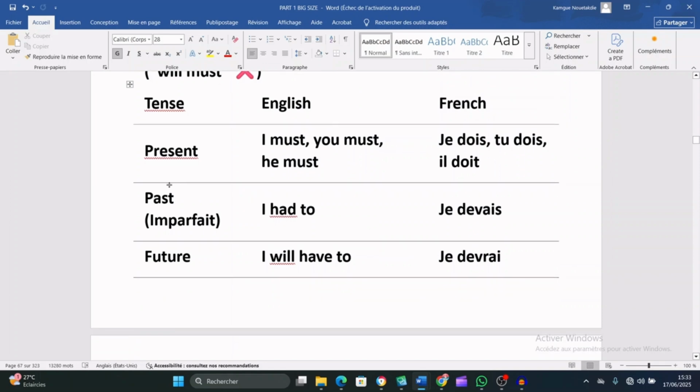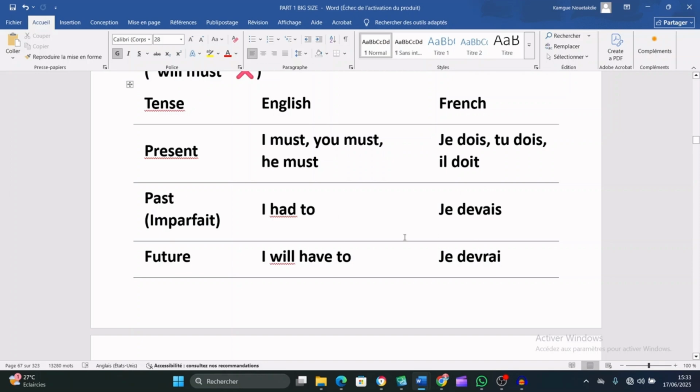In this context, we use what we call in French the imparfait. In English, must will become I had to, which in French is je devais.